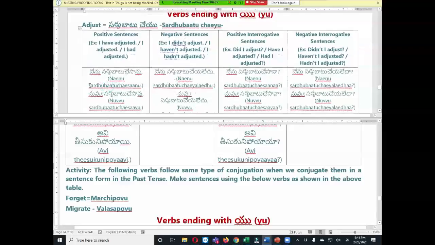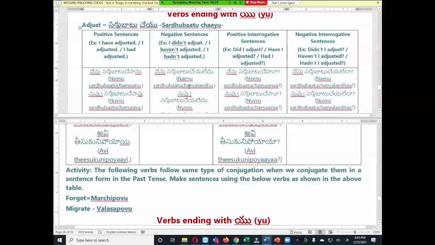నేను సర్దుబాటు చేశాను. So here సర్దుబాటు చేయు became సర్దుబాటు చేశాను in past tense. So what we did here, we replaced this u sound with s sound, then we added the common suffix anu sound. సర్దుబాటు చేశాను.